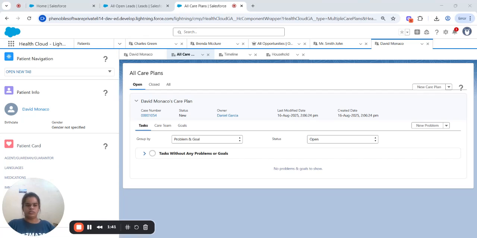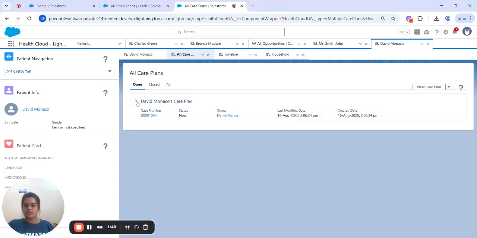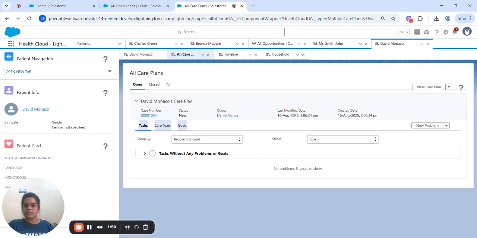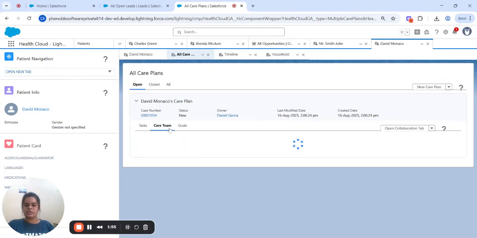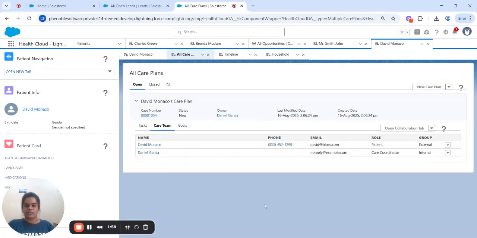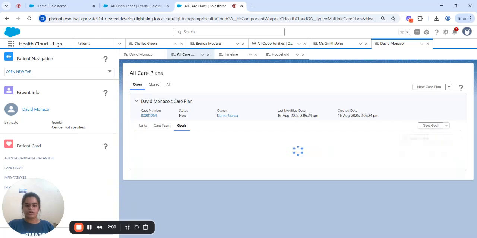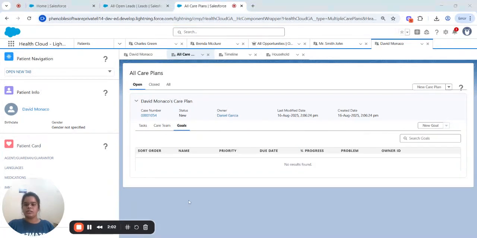Next is goal. If we expand this, we can see the sub tabs here, like task, care team, and goals. We discussed what the care team is. Now we are talking about the goals. What are the goals? A goal is something you want the patient to achieve. For example, stop getting kidney stones. So this is the goal.